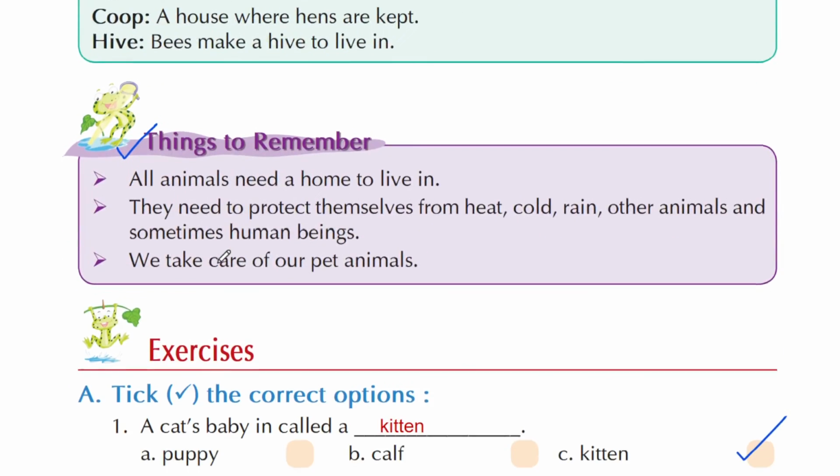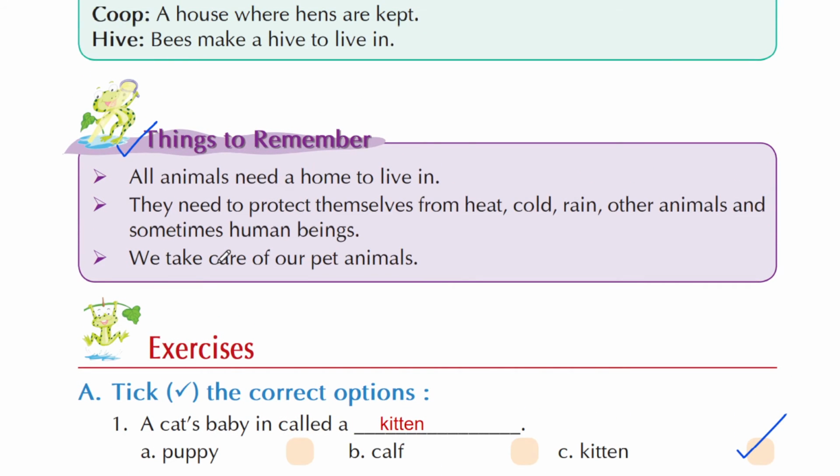Now let's focus on the things to remember. These are the important points from this chapter. All animals need a home to live in. So this is very obvious. We also need a house to live in. Similarly, all the animals need a home to live in. Second point is they need to protect themselves from heat, cold, rain, other animals and sometimes human beings also.